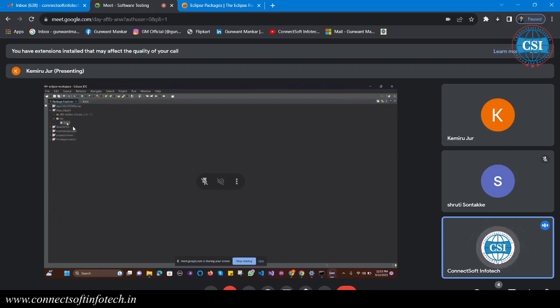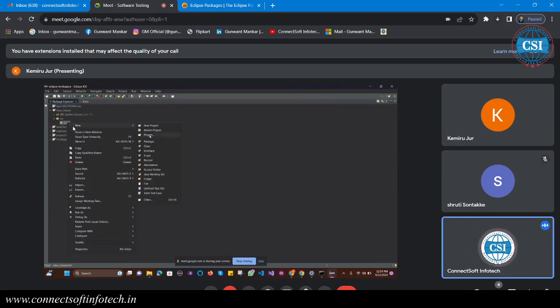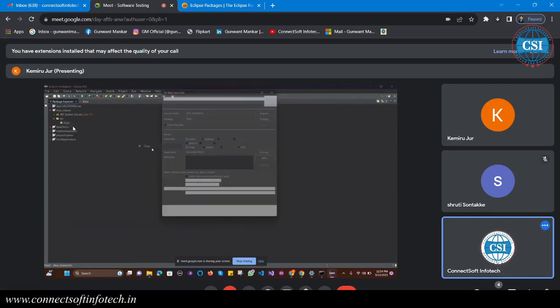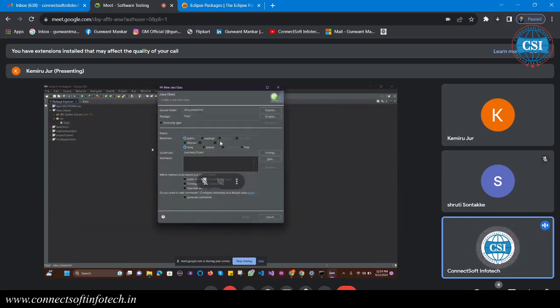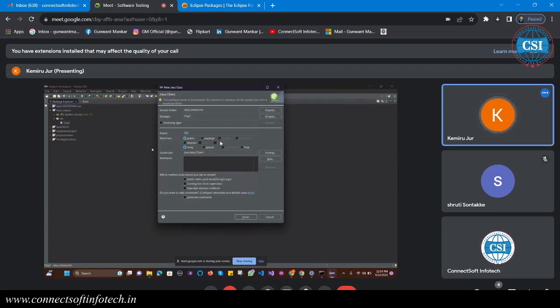So now day 2. Just right click and create a class file, new class. Now you have to give the class name. You can give the class name as Java demo 1, that is the file name, demo 1. Don't give a space in the file name.